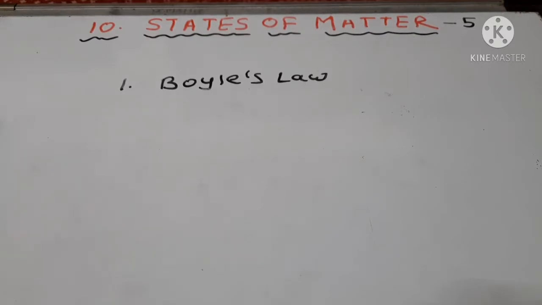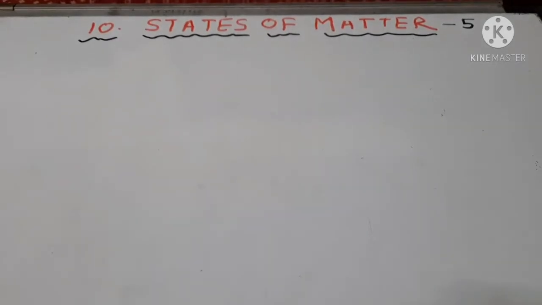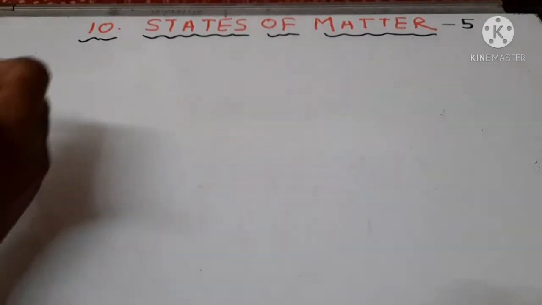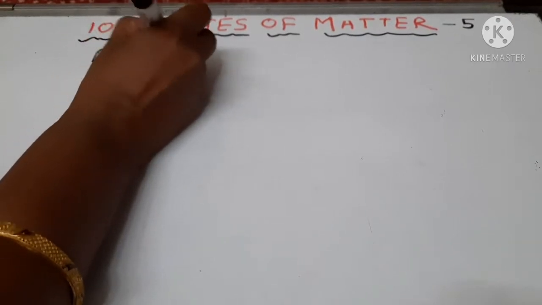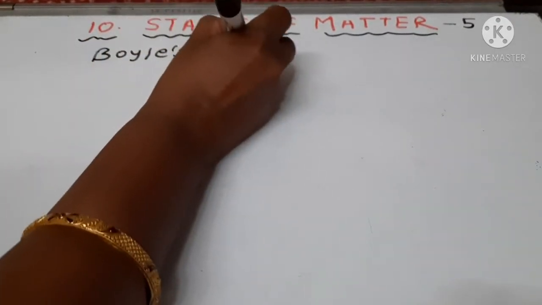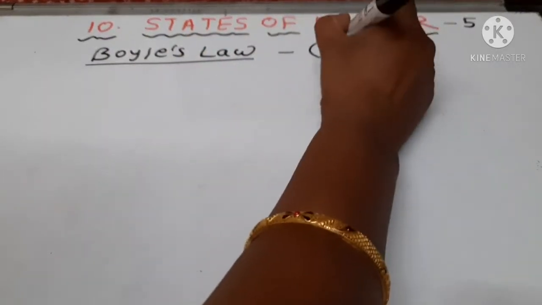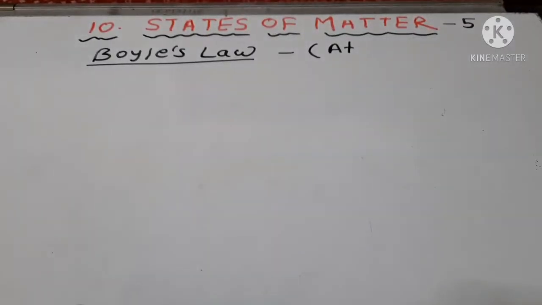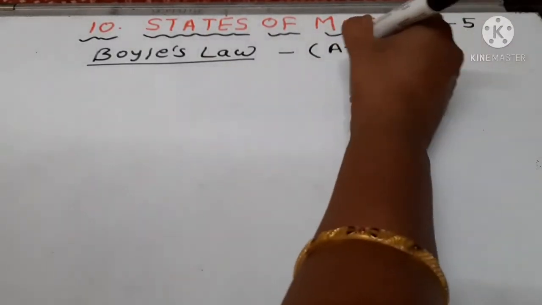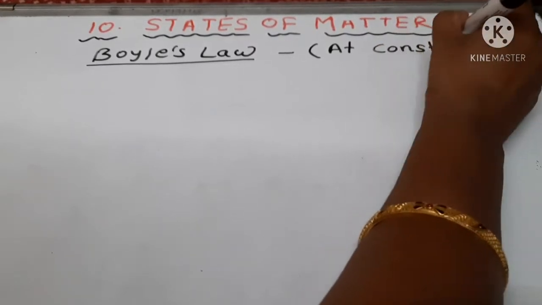So what is the relation between temperature, pressure and volume according to Boyle's law? The statement for Boyle's law is that it holds at constant temperature. First you have to remember that among the three properties, pressure, volume and temperature, temperature is constant.